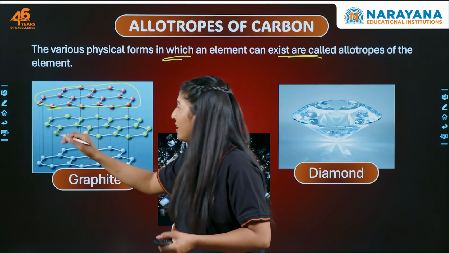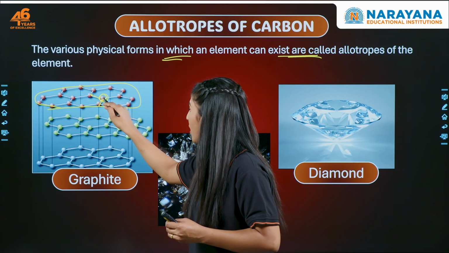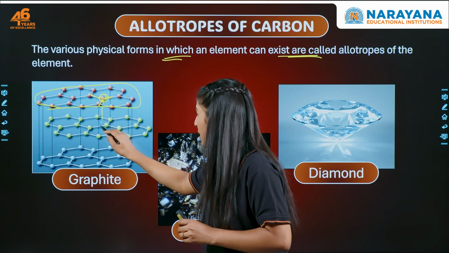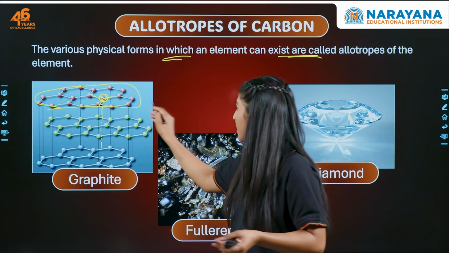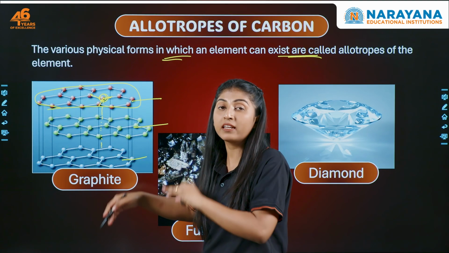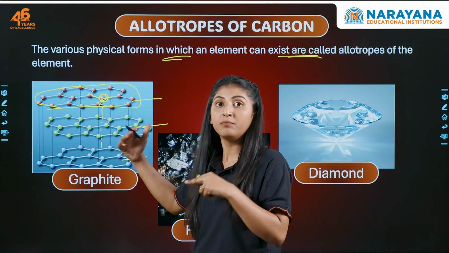Hexagonal ring, and each carbon is attached to 1, 2 and 3 different carbon atoms, and one of the bonds of that particular carbon is a line, that is, it has a layered structure, layer by layer. This is layer 1, this is layer 2, this is layer 3, and that is the reason why graphite has the potential of conducting electricity, right? And it is very brittle.